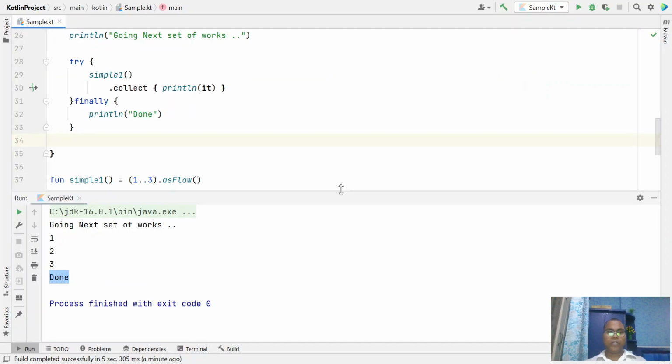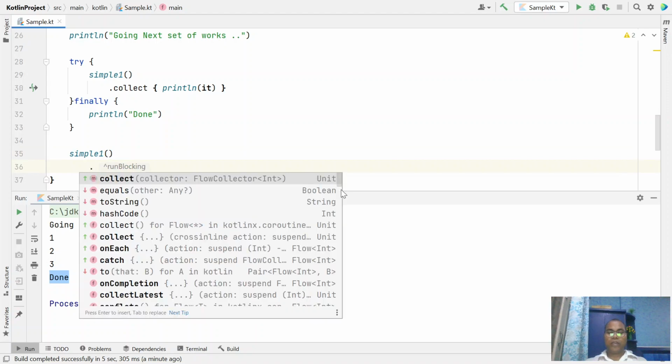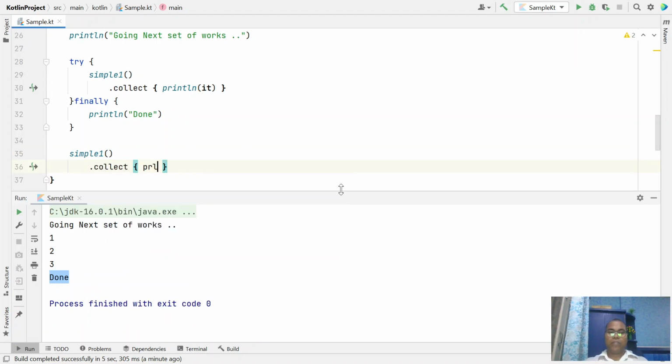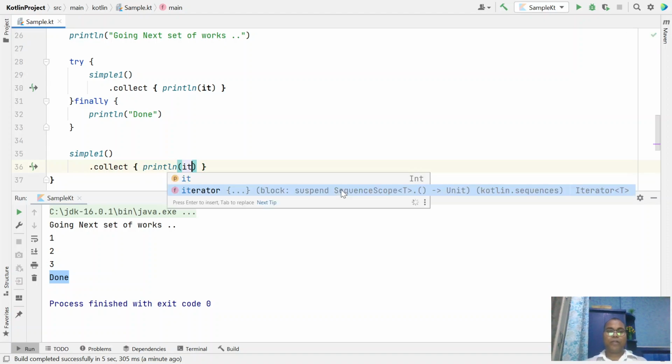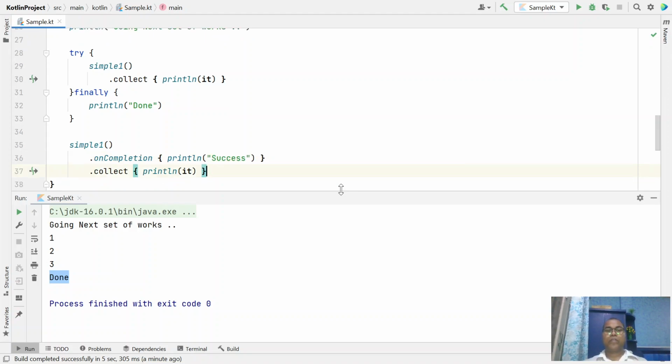So here we have one dot collect, print, we are printing whatever values we have, and here we have the option onCompletion, and here you can write your message, successfully. If you run it here, you get Done.